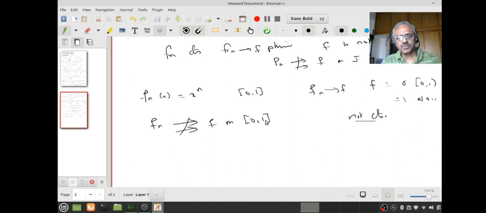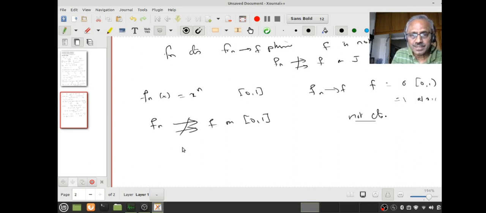This is the usual proof you will find in many textbooks, and in fact if you ask any teacher or any of your seniors, immediately this is the proof they will give. What is the question you should ask? Consider the function fn of x equal to x power n on the closed bounded interval [0,1]. Does it converge uniformly on the closed interval [0,1]? They will immediately say no, because the limit function is not continuous.